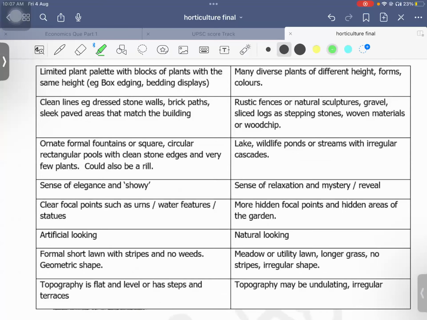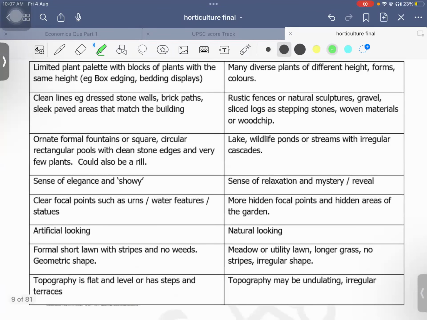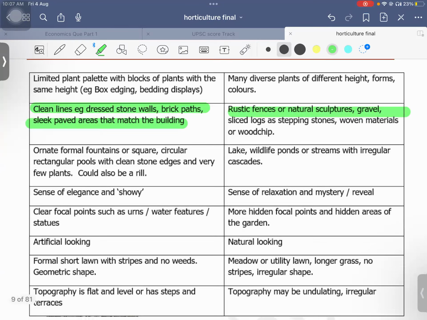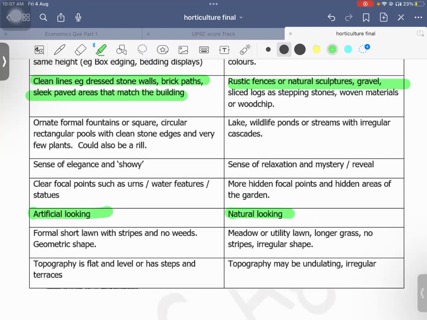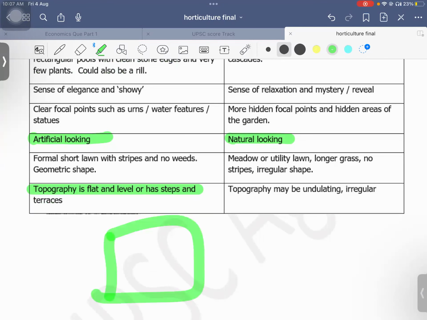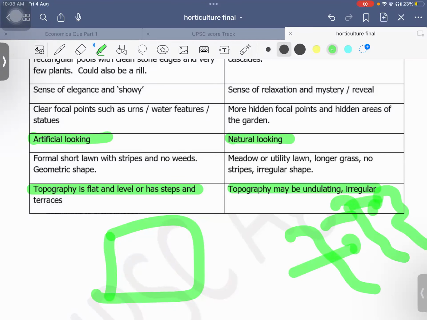Okay, then other important things I will tell you. See here, clean lines like the stones, bricks, all this will be there. Here, just rustic fences and natural fences or gravels and these stones will be there. Okay. Another important one is artificial looking. This is natural looking. Okay. And the topography is flat, with terraces and all. This may be undulating, something like this. Okay. Here also, these are just important things.